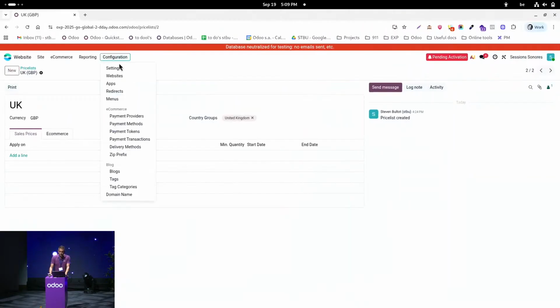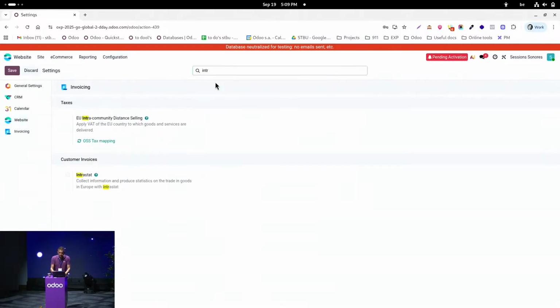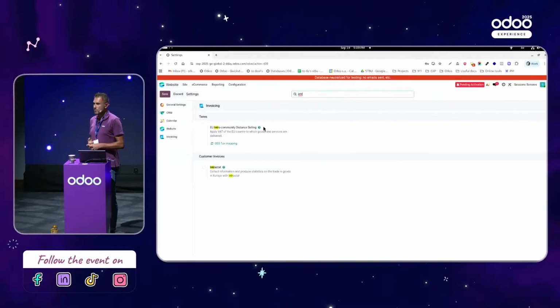And then we have a nice setting within Odoo, which is called the EU intra-community distance setting. This involves trade for goods and services when you act as a VAT registered company and when you sell to individuals within the European Union.